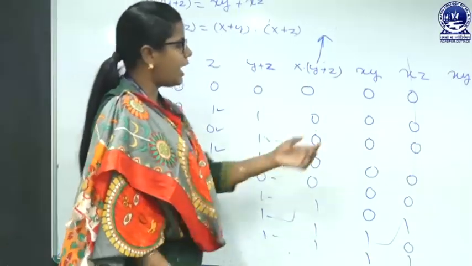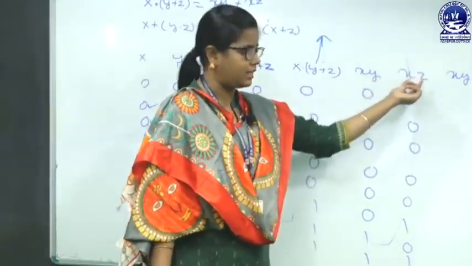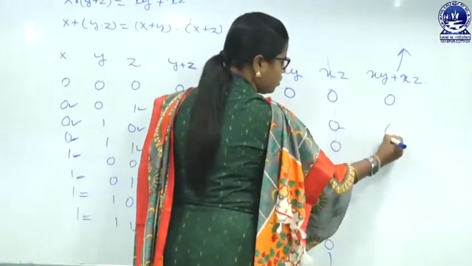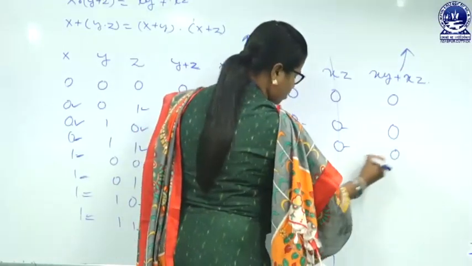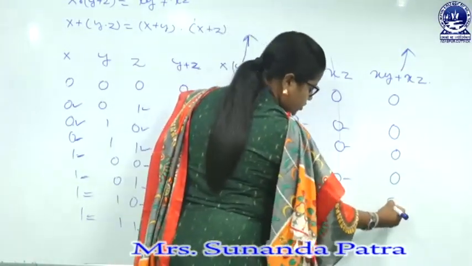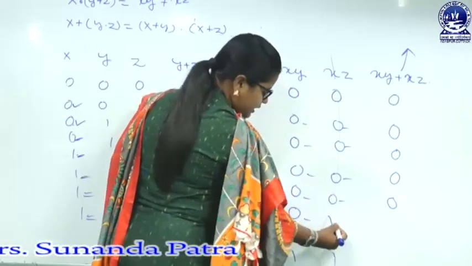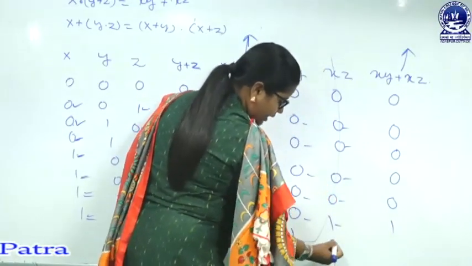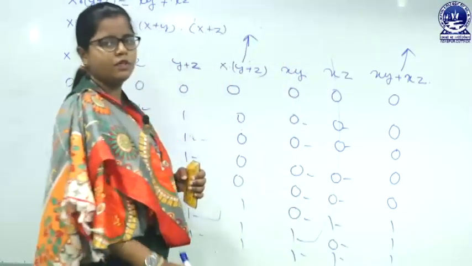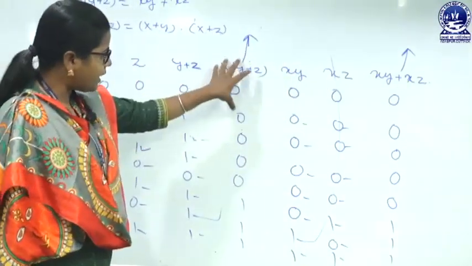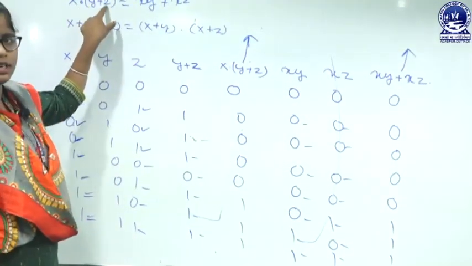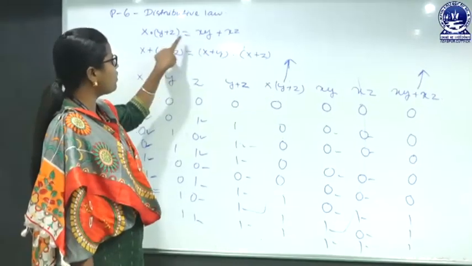Now we have to add xy with xz. So 0 plus 0 is 0, 0 plus 0 is 0, 0 plus 0 is 0, 0 plus 0 again 0, 0 plus 0 again 0, 0 plus 1 is 1, 1 plus 0 is 1, 1 plus 1 is 1. So now we have to compare this with this, because x into (y plus z) equals xy plus xz.